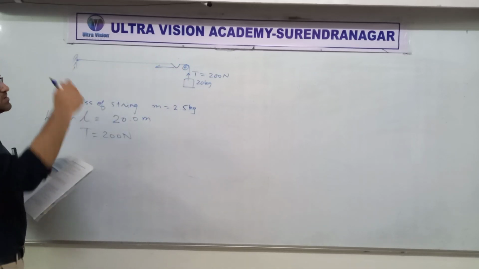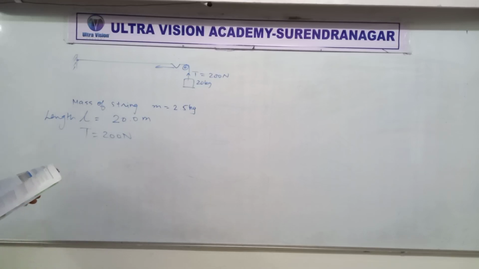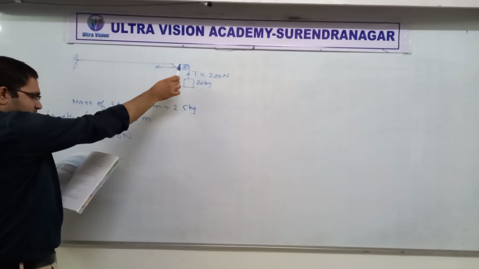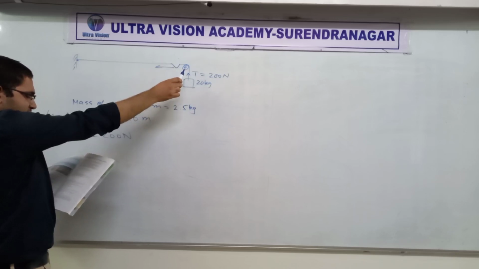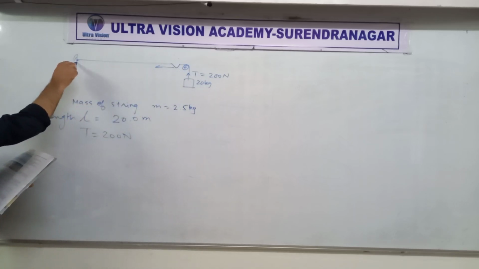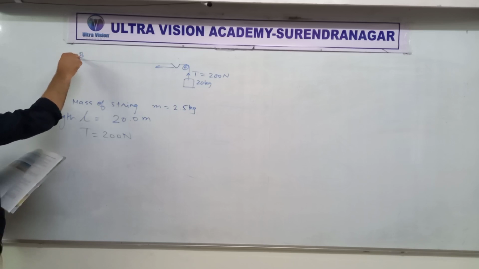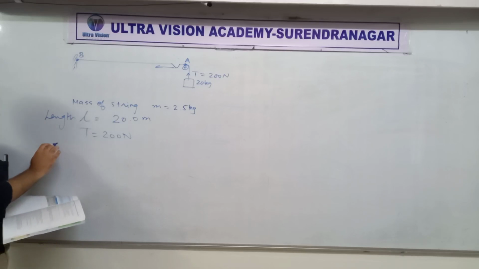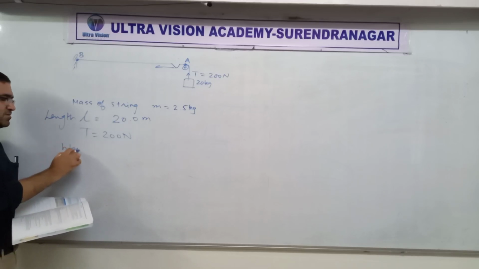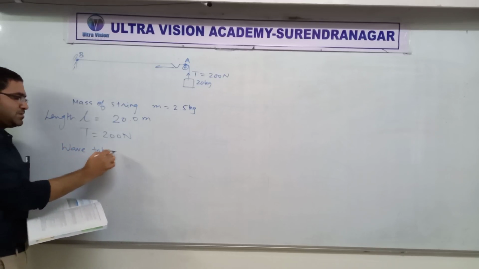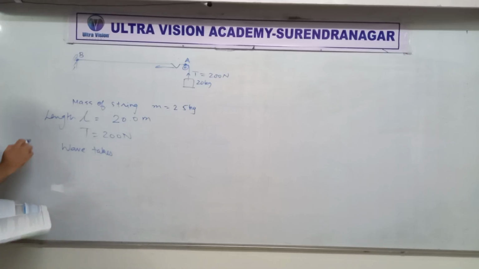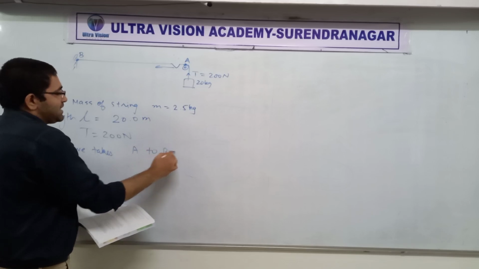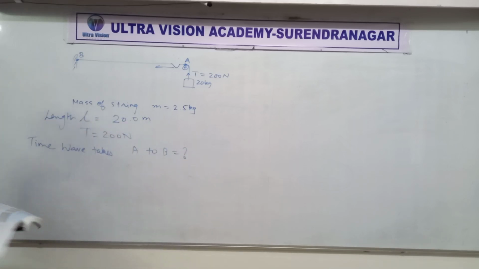The particles will oscillate. We have to find, if the transverse jerk is struck at one end of the string, how long it will take to reach the other end. Let's say this is B and this is A. So the question is: how much time will the wave take to go from A to B? Question clear?